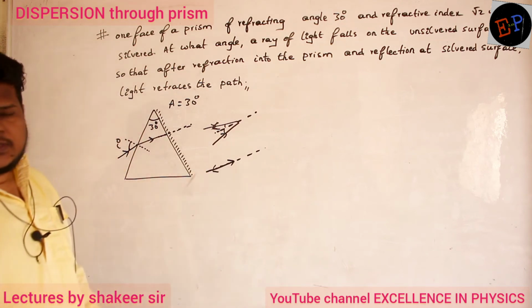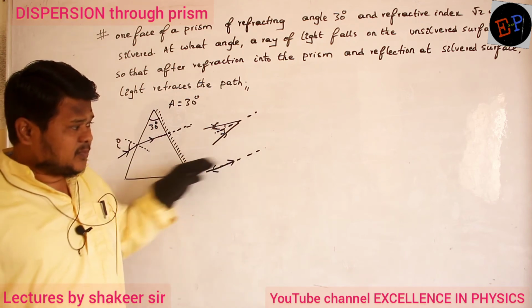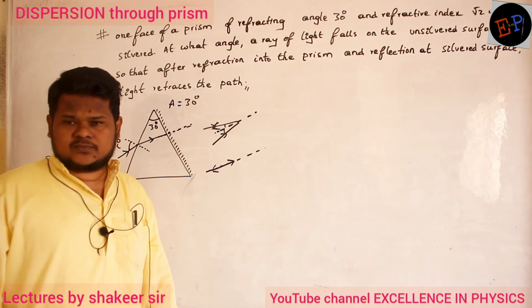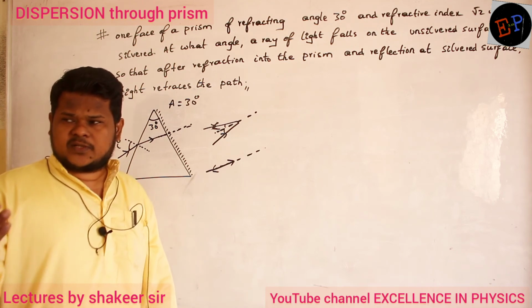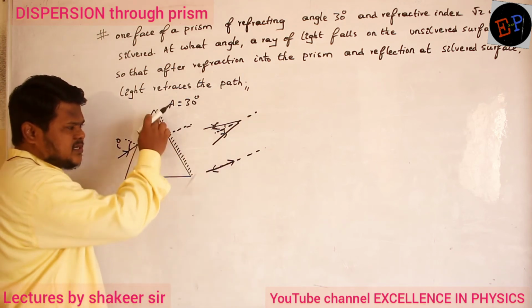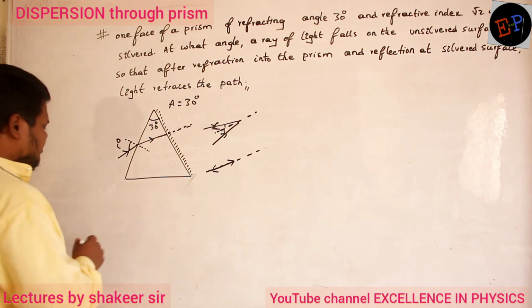That's all, no? We have already read this concept 100 times. If light falls on the normal itself, then what will be the angle of incidence? 0. Then the angle of reflection will be 0. It means light retraces the path, no? So it travels on the normal, strikes the second surface and retraces the path. Okay? So what is the statement I can write?